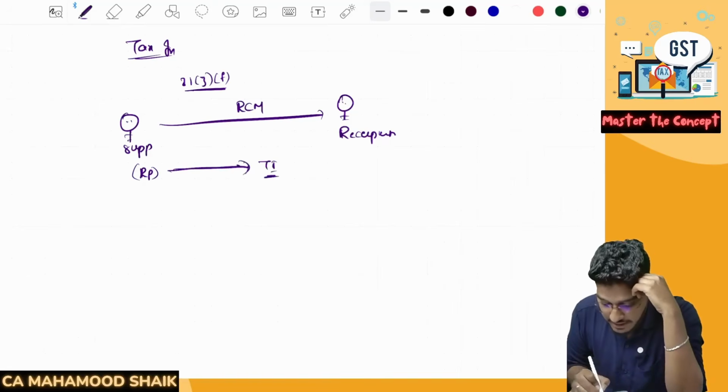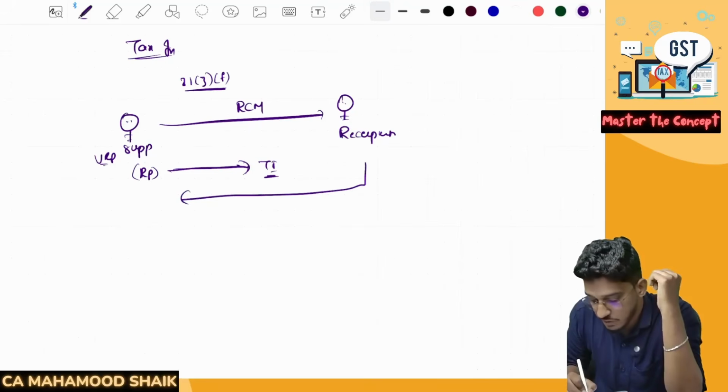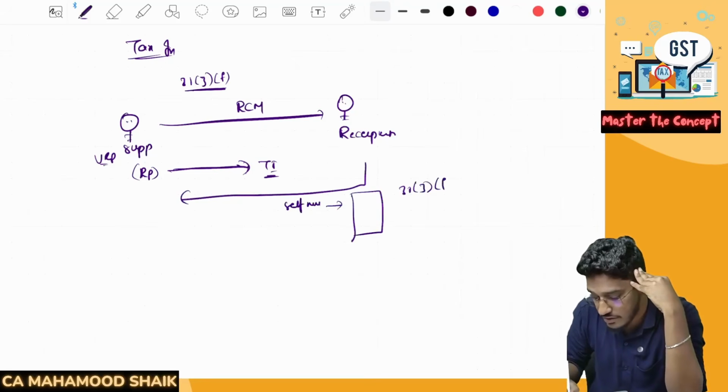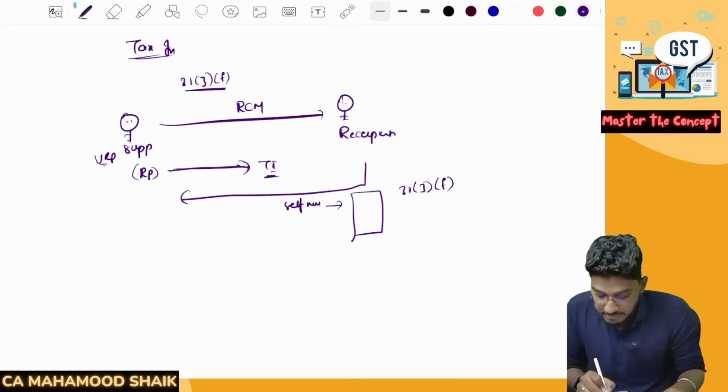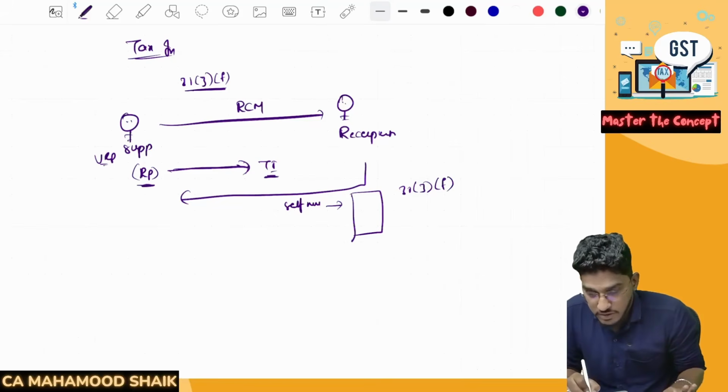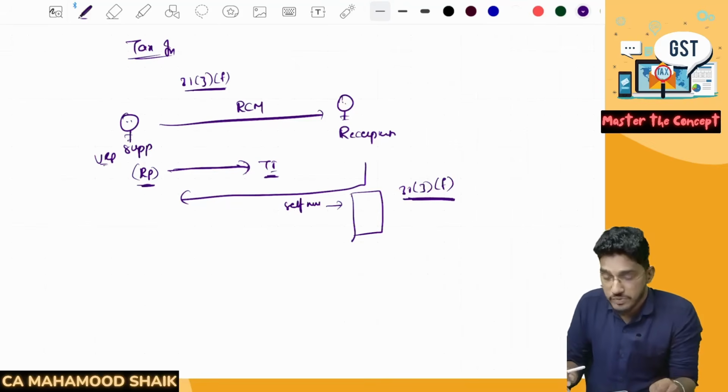In case if the supplier is unregistered person, in that case, recipient will be required to do something called self-invoicing. Recipient is required to give invoice as per 31 subsection 3 clause F, which in our regular classes we have called it as self-invoicing. If the supplier is registered, he will only give you tax invoice. If the supplier is unregistered, recipient has to give invoice under 31 subsection 3 clause F.